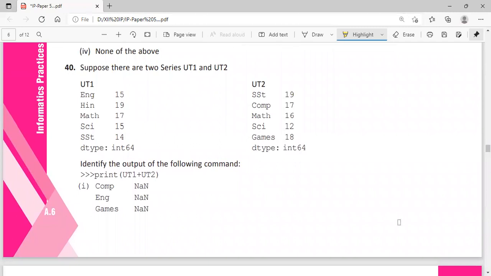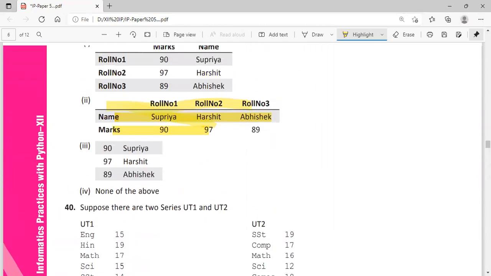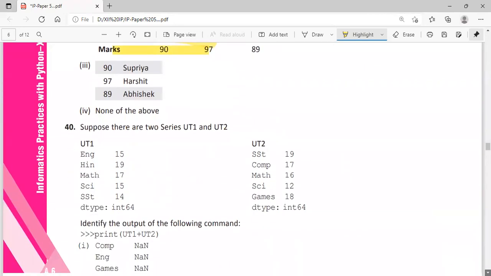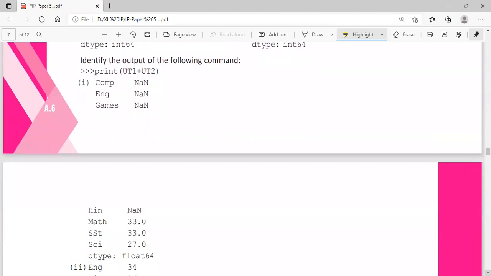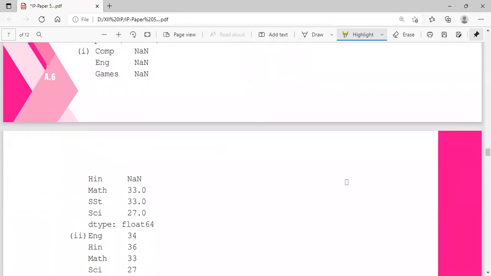After that, what should come for the next index? Maths. Maths means 17 plus 16, 33. So 33.0. Why .0? NaN is a float by default, float64. In one column we will have only the same data type, so automatically the values will be converted into floating point. Then SST: 14 plus 19. How much will you get? 14 plus 19, you will get 33 again. Then after that Science: 15 plus 12, 27. So option 1 is the correct answer.